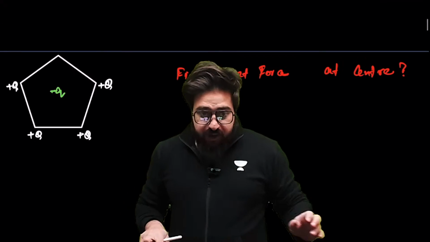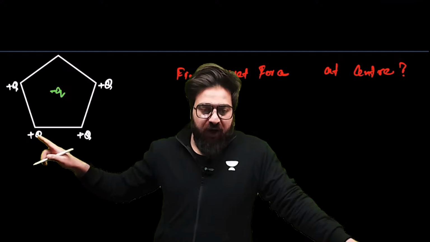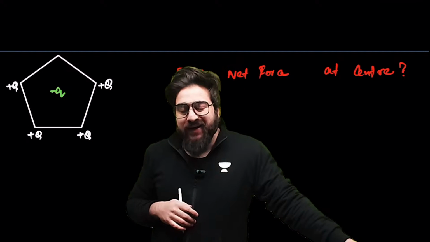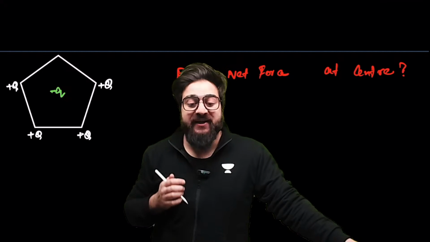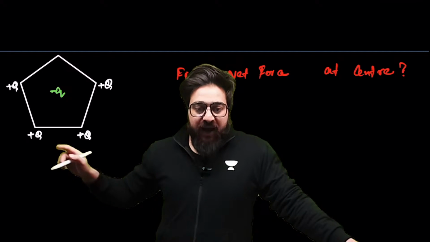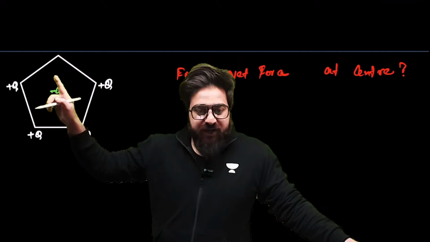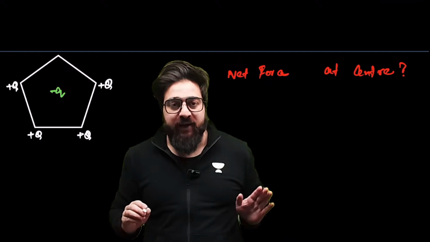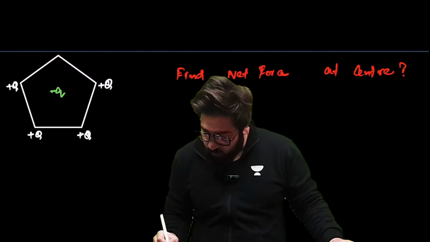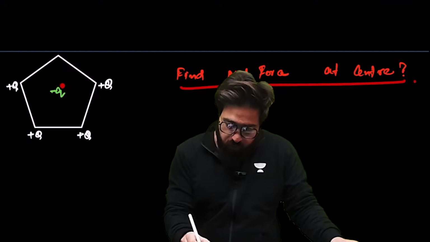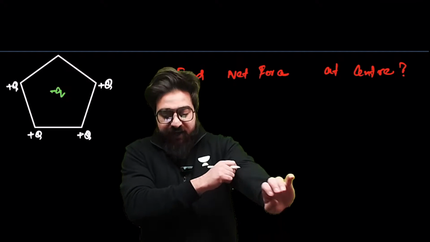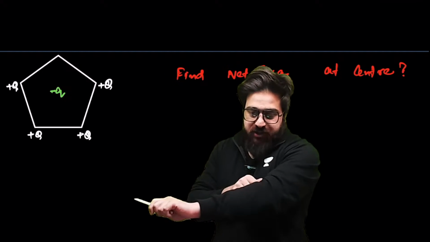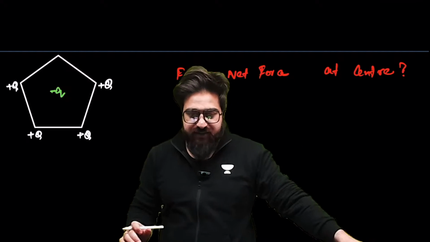See, in this particular question, what is given is that you have got plus Q, plus Q, plus Q, plus Q. This is basically a pentagon, 5 sides. And at the center, you have got minus Q charge, and over here, there is no charge placed at this corner. You guys are supposed to tell me what is the net force at center on this particular charge. What is the net force on the charge which is placed at the center in this case?